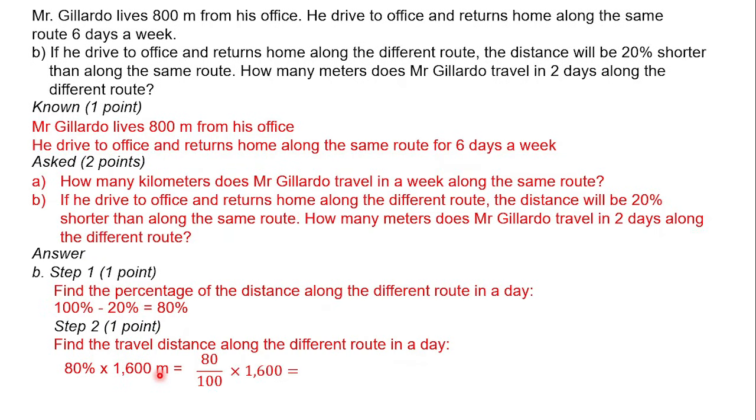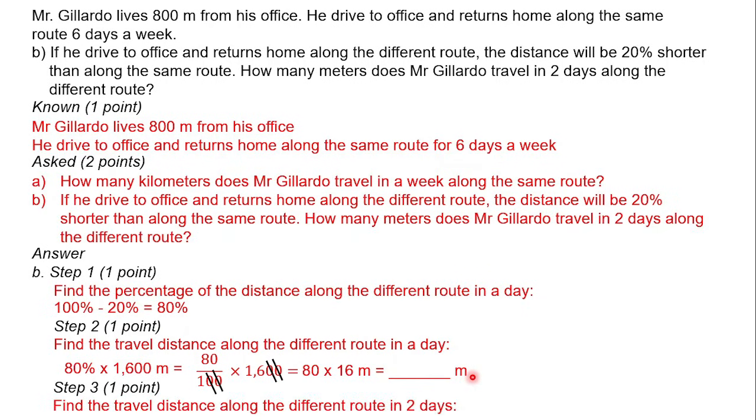It means 80 out of 100 multiplied by 1600. You can put it like this and you can find the answer. So that is the distance if Mr. Gilardo takes the different route, about blah blah blah meters in a day.